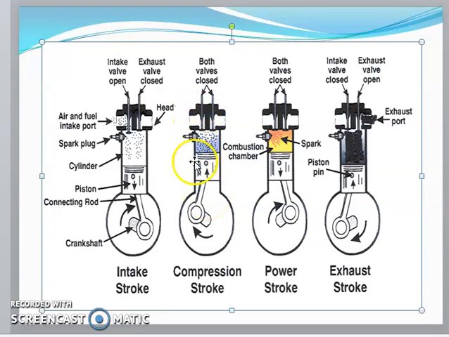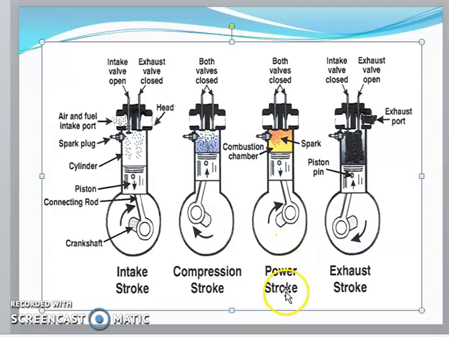During the stroke, the piston moves from bottom dead center to top dead center. During this time, the inlet valve and the exhaust valve remain closed. Both valves will be closed, so the fresh air-fuel mixture will be compressed. At the end of the compression, the spark will be ignited.